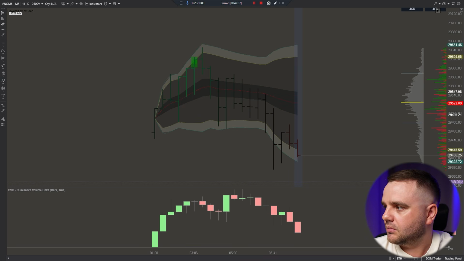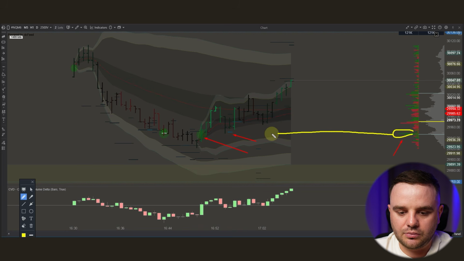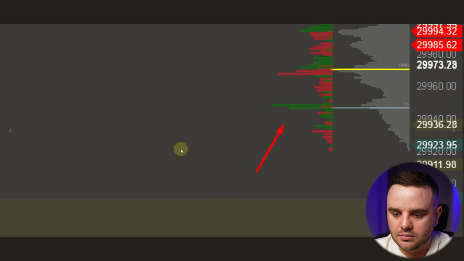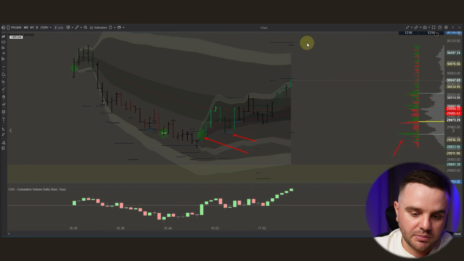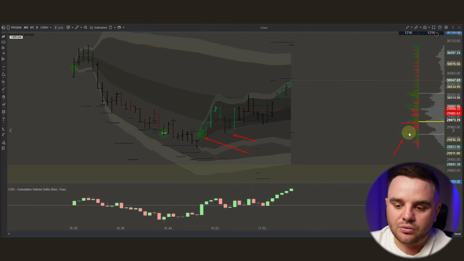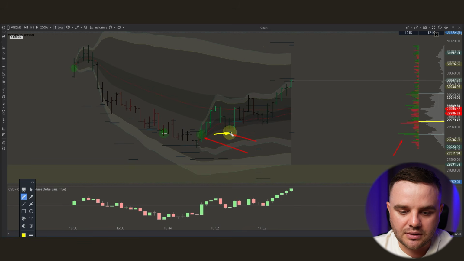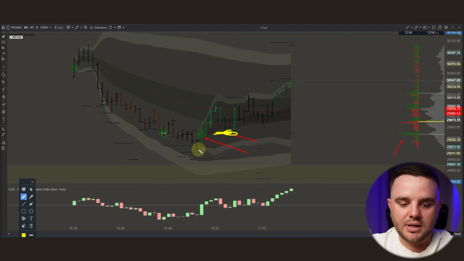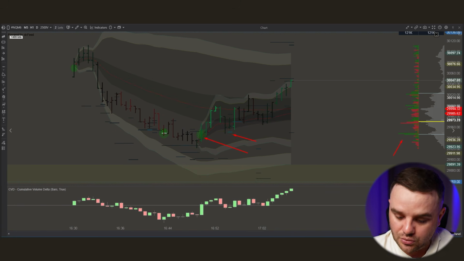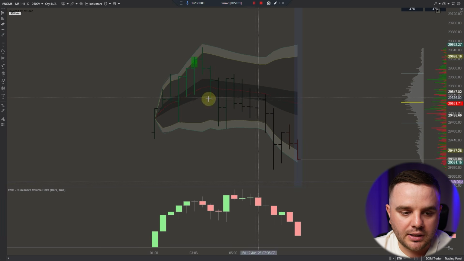Why do I need it? The best example will be here, the significant volume profile. You can see massive volume profile. Here was a significant buyer, and from this moment price moved up nearly the entire session. Such stuff often could play out as a powerful support resistance, especially if price reaches this level and you see some significant order appears, additional limit orders. It's really a good confirmation that some big players support this level, and you should follow them. That's why I use both volume profile and delta.